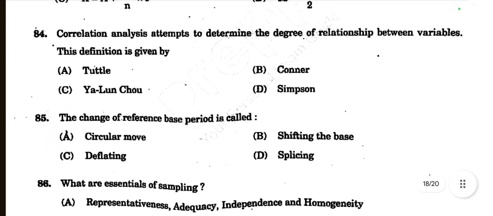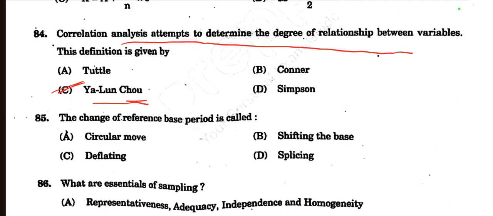Then question number 84. Correlation analysis attempts to determine the degree of relationship between variables. This definition is given by Tittle, Connor, or Simpson. Correlation analysis attempts to determine the degree of relationship between two variables. This definition is given by Simpson. So option C is the right option.